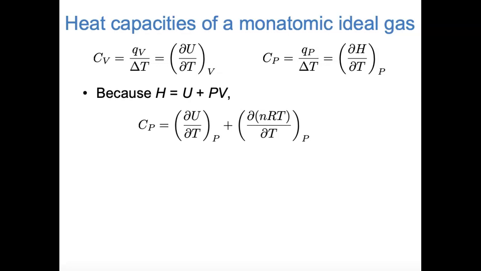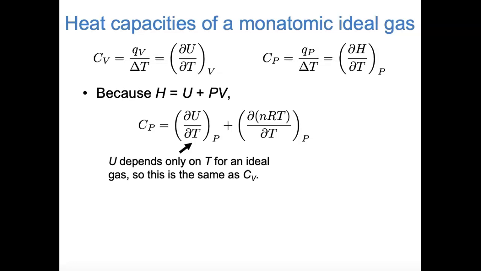Using the definition of enthalpy, U plus PV, we can say that the constant pressure heat capacity is the partial derivative of the first term, partial U partial T at constant pressure, plus the partial derivative of the second term, partial PV, which can be replaced by nRT using the ideal gas law, with respect to temperature. The first term of this expression almost looks the same as the constant volume heat capacity. One of them is at constant volume and one of them is at constant pressure. But when we remember the fact that for an ideal gas, internal energy only depends on temperature and it doesn't depend on pressure or volume, we can see that this first term is actually equivalent to the constant volume heat capacity.